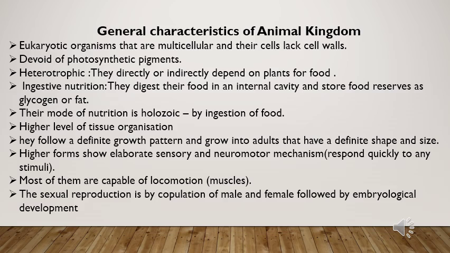Animals have a capability for locomotion, meaning the ability to move from one place to another. Sexual reproduction takes place by copulation of male and female. Here, sexual reproduction occurs through zygote formation, and by embryological development.